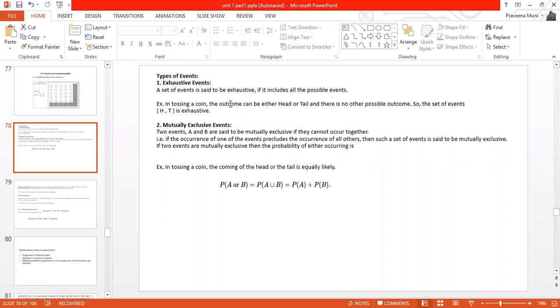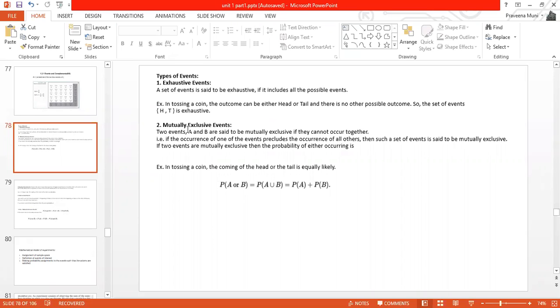So when we conduct the experiment of tossing a coin, what are the possible outcomes? We may get head or tail. So what is the exhaustive event here? This will include both head and tail. Similarly, when you throw a die, what are the possible outcomes? We will get the values 1 2 3 4 5 6. Yes or no? So if the event consists of all these values 1 2 3 4 5 6, then that particular event is called an exhaustive event.